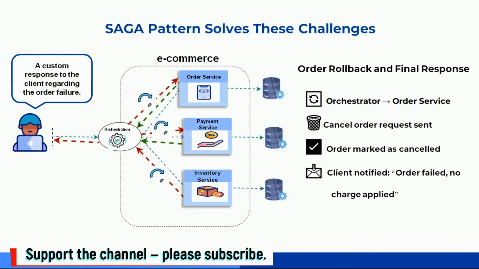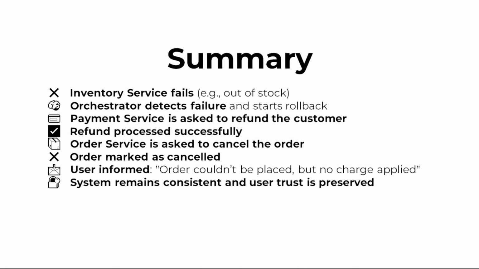Let's quickly wrap this up and see how the Saga pattern handles failures in an orchestrated workflow. It all kicks off when the inventory service fails, maybe because the stock's gone or the service itself just decided to take a nap. The orchestrator instantly spots a failure and says, nope, we are not going any further. It then fires up the compensation process. First stop, the payment service. Please refund the customer. Refund goes through, no money lost.